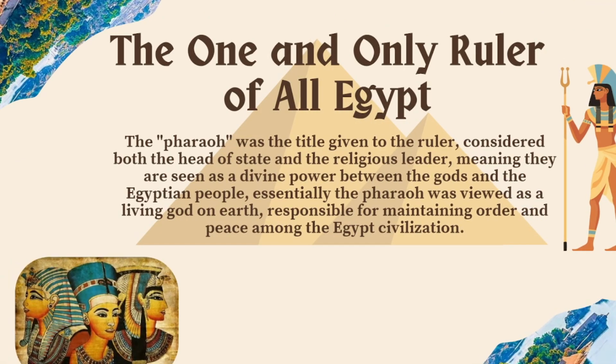The one and only ruler of all Egypt. The pharaoh was the title given to the ruler, considered both the head of state and the religious leader, meaning they are seen as a divine power between the gods and the Egyptian people. Essentially, the pharaoh was viewed as a living god on earth, responsible for maintaining order and peace among the Egyptian civilization.